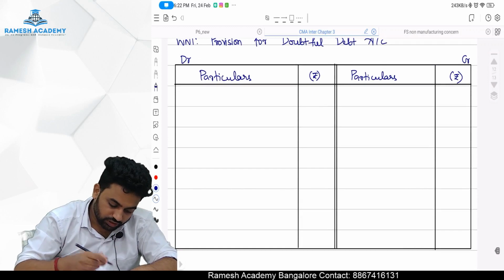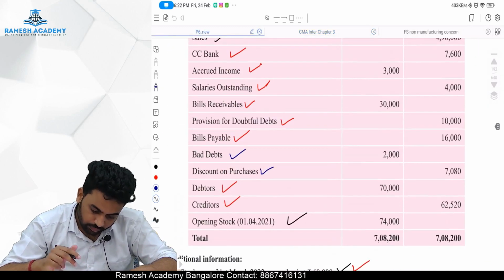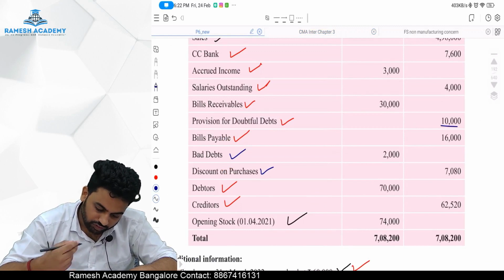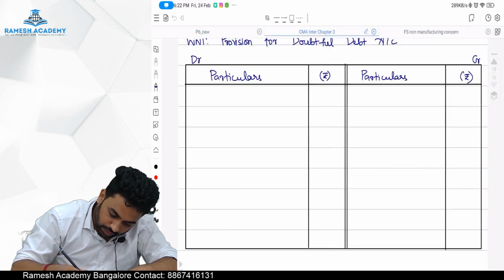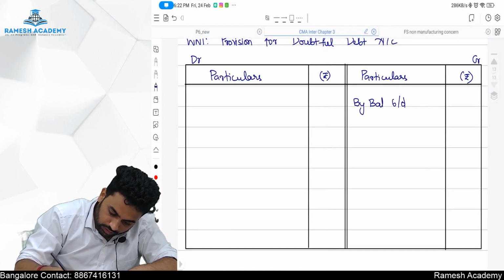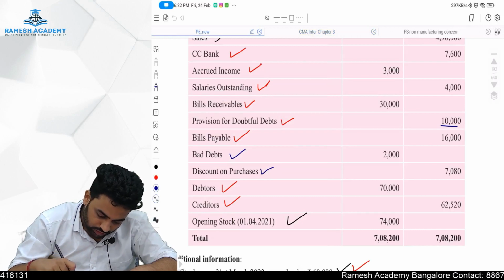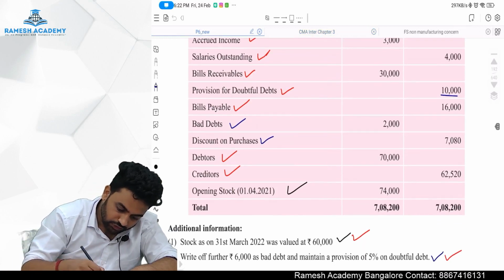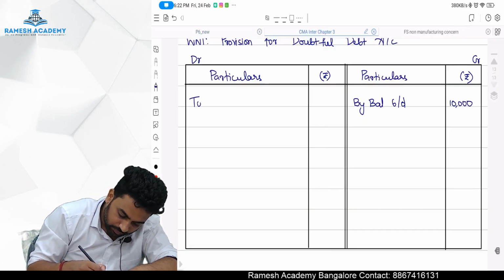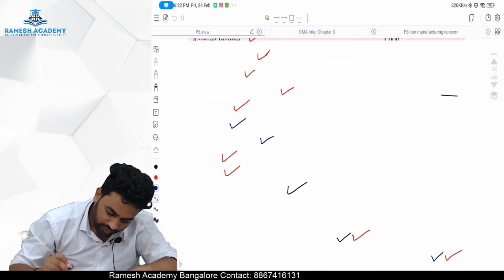In the given question there is a provision opening balance, no? Somewhere provision for doubtful debt, opening balance of 10,000 is there. So by balance brought down, 10,000 is there. Next there is a bad debt which we should write off. So to bad debt 2,000. We should write it off against this.